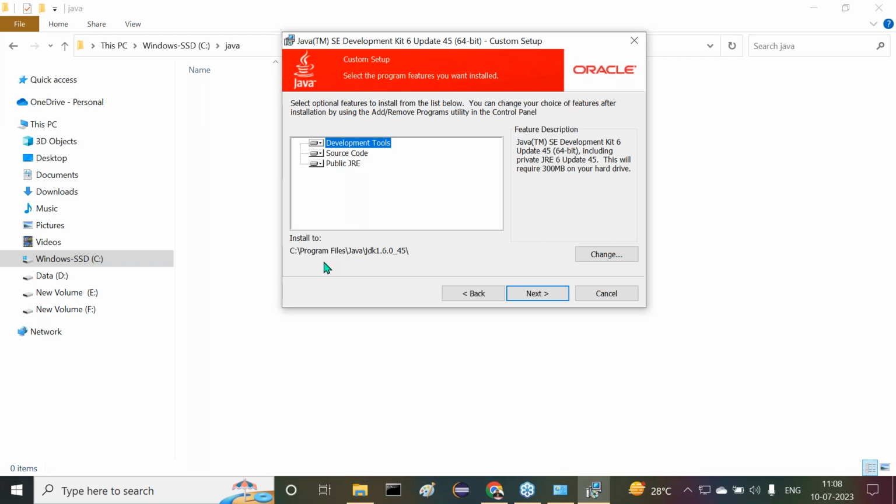But I don't like to install under Program Files. So I want to install that directly under the C drive. So I need to change this location or not. This is my personal view. Of course, if you want to install your software under Program Files, you can go ahead, click on the Next button, then click on the Finish button, that's okay. But this is my view, what I am doing in my system. That's why here I need to click on the Change button.